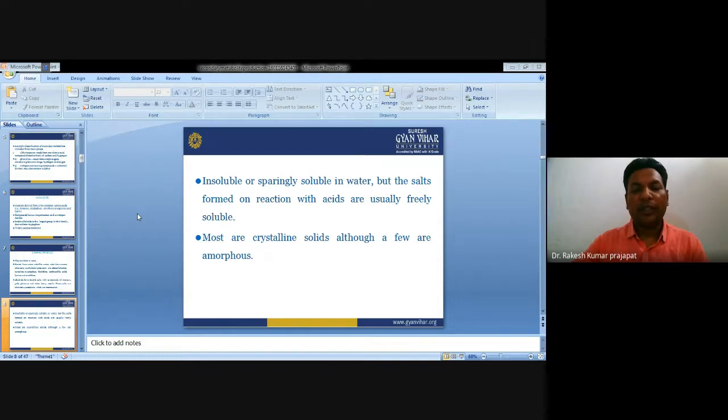But the salt forms, on reaction with acids, are usually freely soluble. These are mostly crystalline solids, although a few are amorphous.